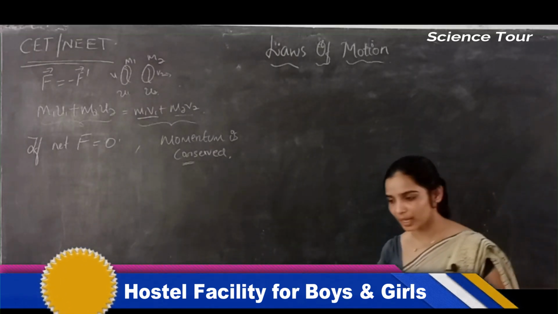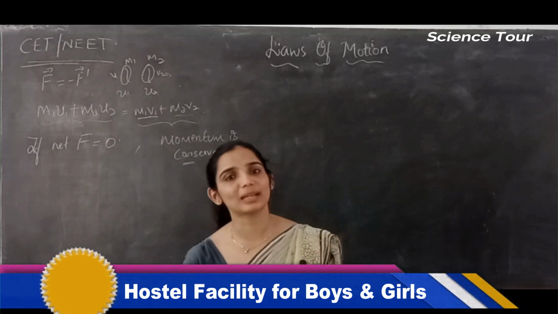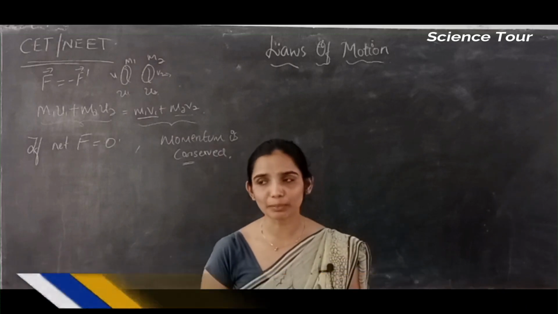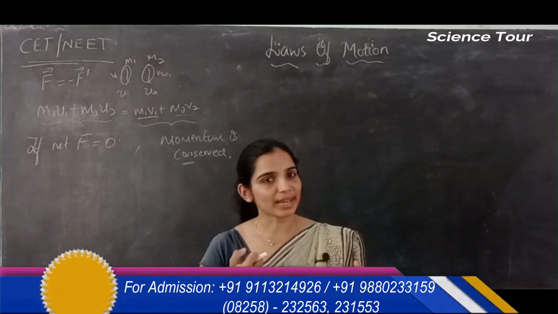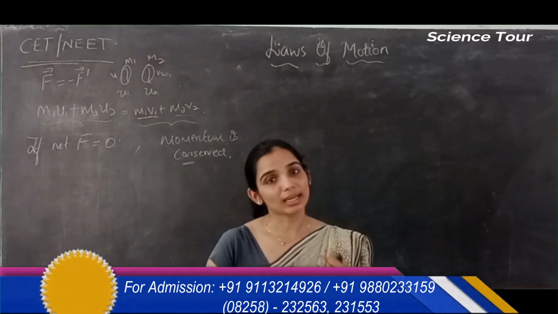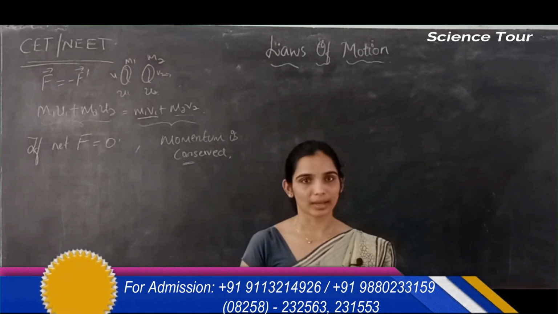One very familiar, popular example for conservation of linear momentum is when you fire a bullet from a gun, the gun recoils back. Am I right?